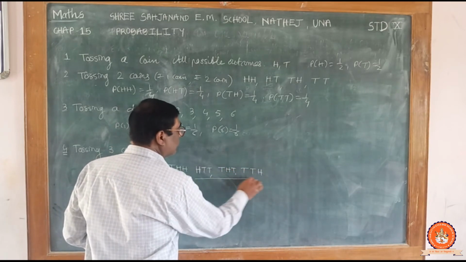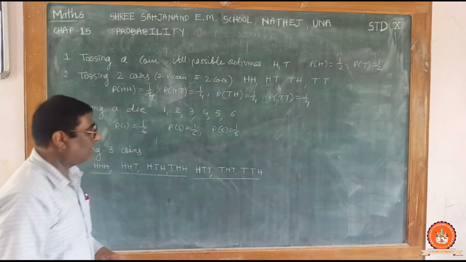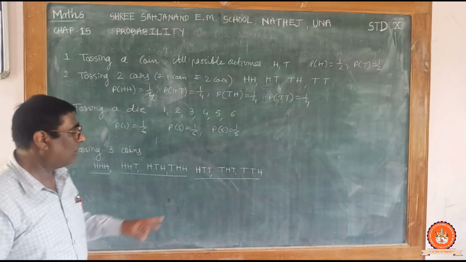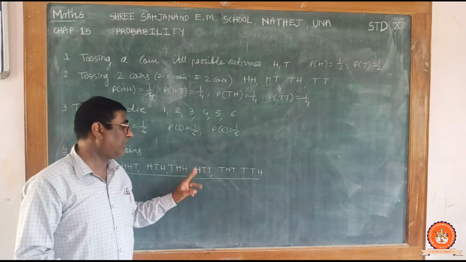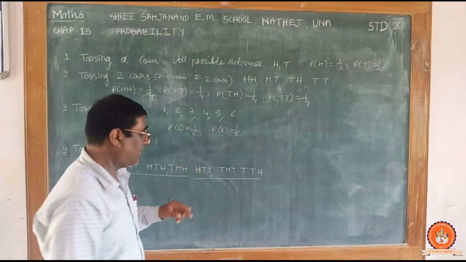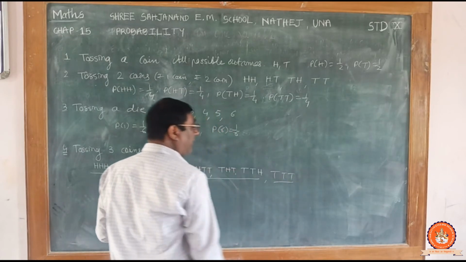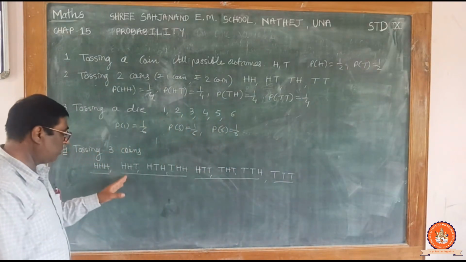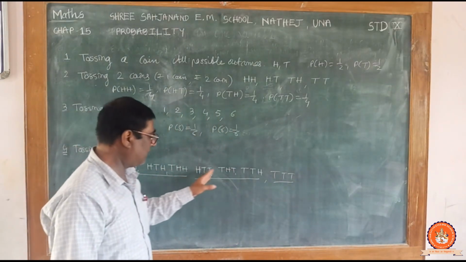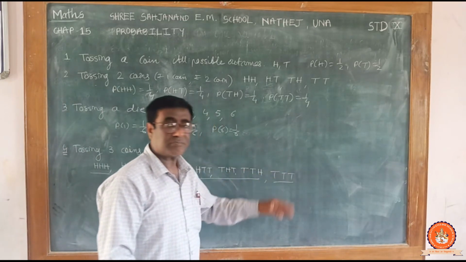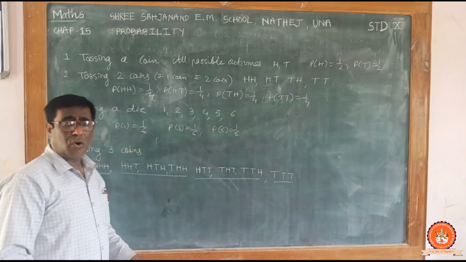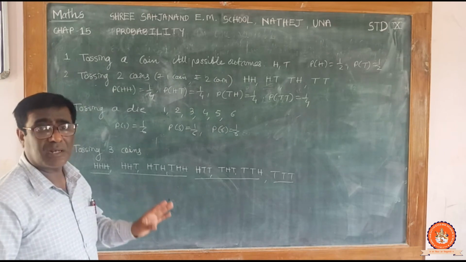So there are also 3 possible results in which you get only 1 H and 2 times T. And now all the three T. So 1, 2, 3, 4, 5, 6, 7, 8. There are all 8 possible outcomes.